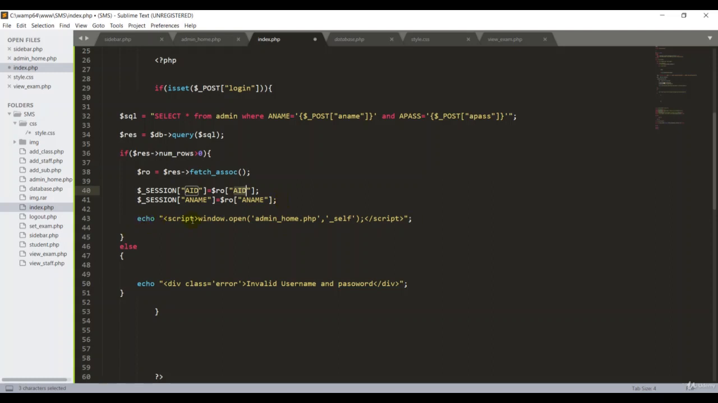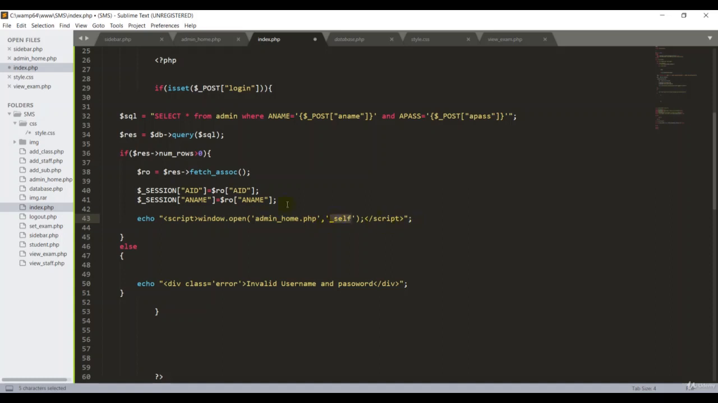Okay, echo double quote. Then I'm giving the script tag window.open. It's another keyword in PHP, don't worry about that. Then I'm giving which page I should redirect to, the users page. Then I give the self. It itself will be redirecting.